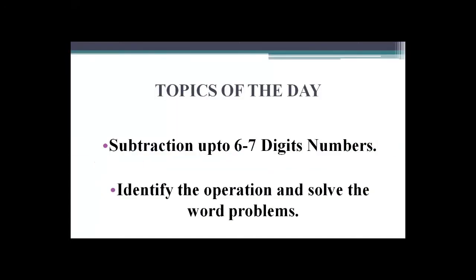Topics of the day: subtraction up to 6 to 7 digit numbers, that is part D, page number 12 in your books of exercise 2.1. Students, also open your books. And our second topic is to identify the operation and solve the word problems. So these are our main topics today.